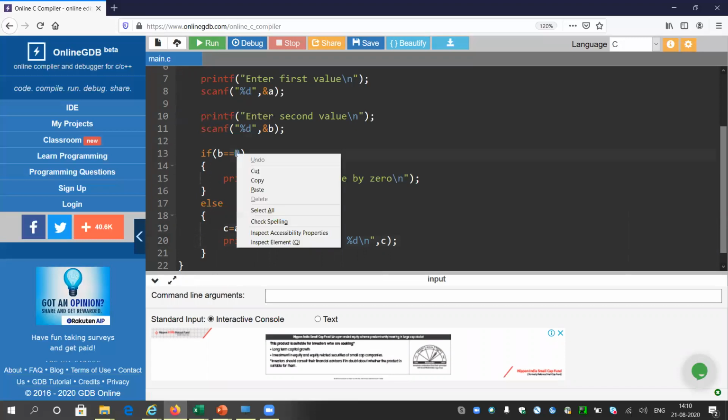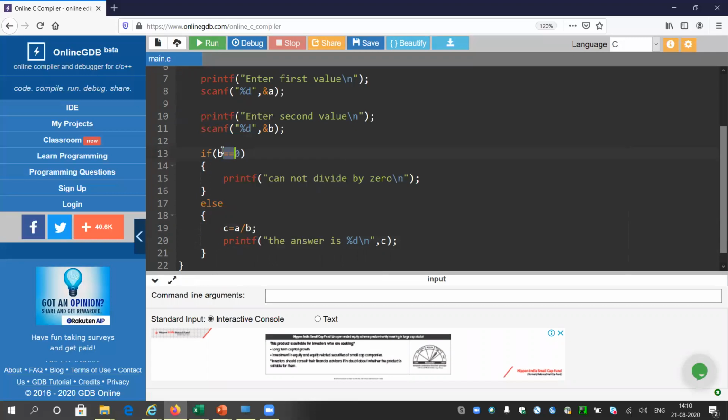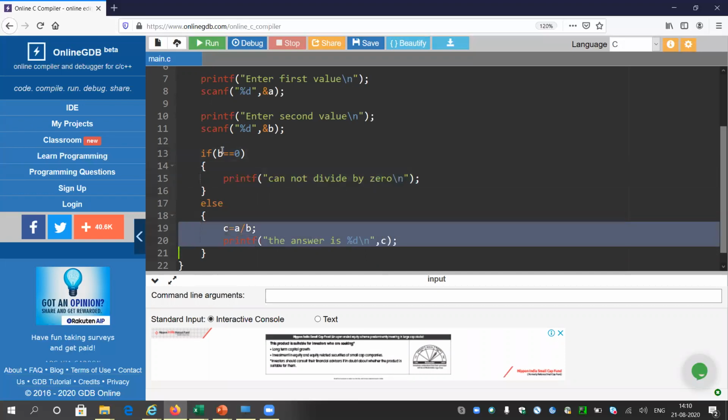Now you may ask why I have given double equals. Double equals means compare. If you want to compare something, you have to use double equals. It means b equals 0, is b equal to 0, it is kind of a question. If it is 0, it will come under this block. If it is not, then it will come under this block.